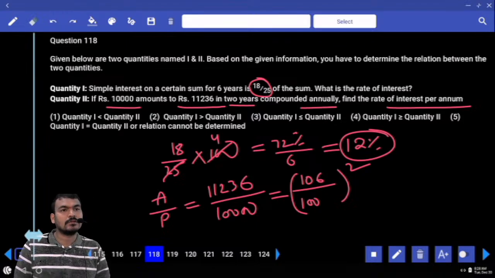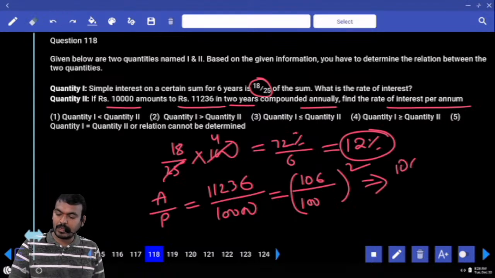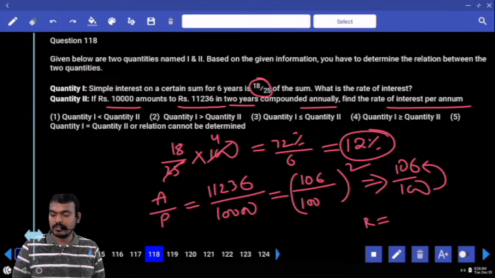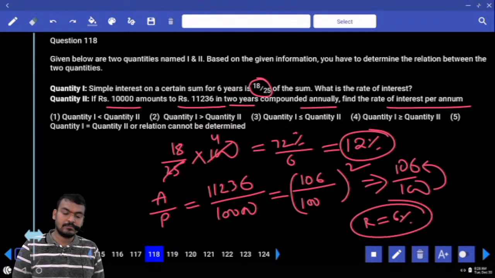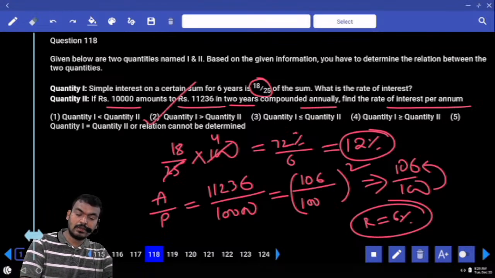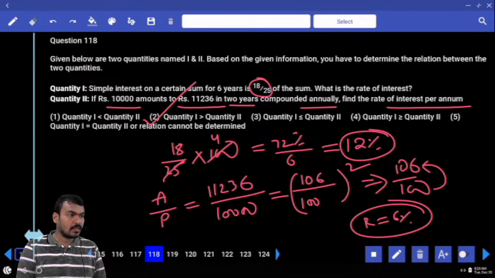How many years is it? 2 years. 2 years means the power represents 2 years or not? Only 1 year: 106 by 100 or not? How much value is increased? 6. Then rate percent? 6% per annum or not? What is the quantity 1? 12. Quantity 2? 6. What is the answer? Q1 greater than Q2.